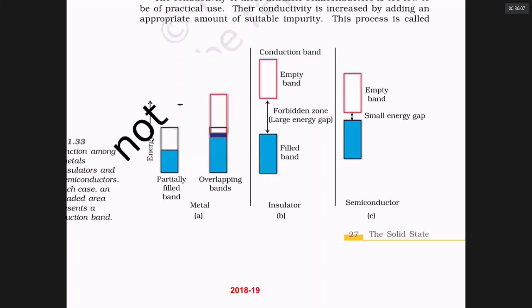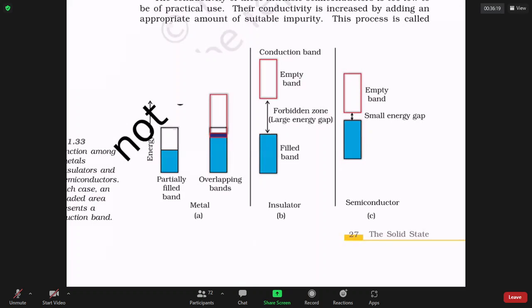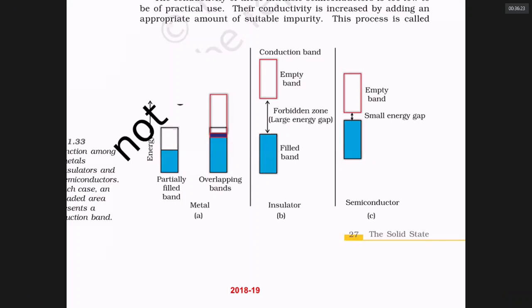So there are 3 cases. When the molecular orbital band itself is partially filled, electrons can move within that. When the molecular orbital band which is fully filled overlaps with the empty anti-bonding molecular orbital bands, then the electrons get the facility to move. In both cases, they are conductors.